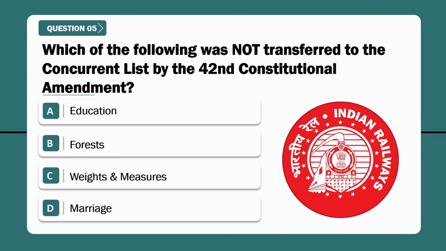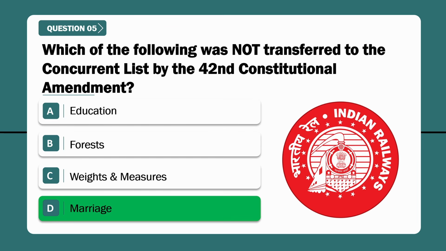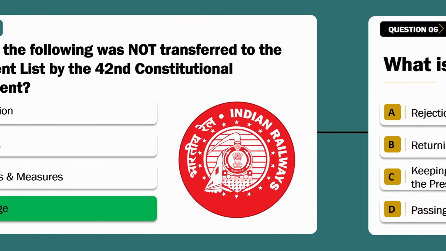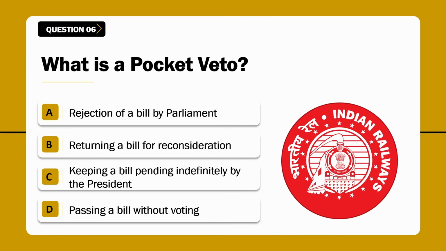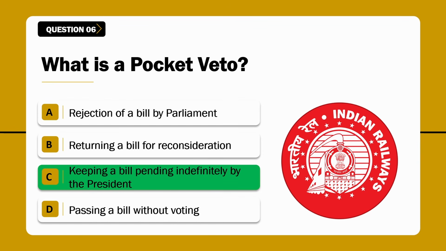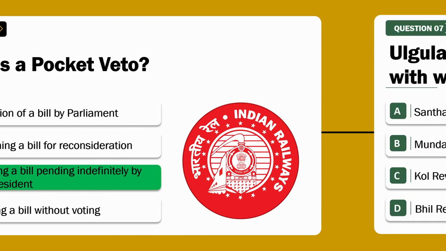Question number 5. Which of the following was not transferred to the concurrent list by the 42nd Constitutional Amendment? Correct answer is option D, marriage. Question number 6. What is a pocket veto? Correct answer is option C, keeping a bill pending indefinitely by the president.